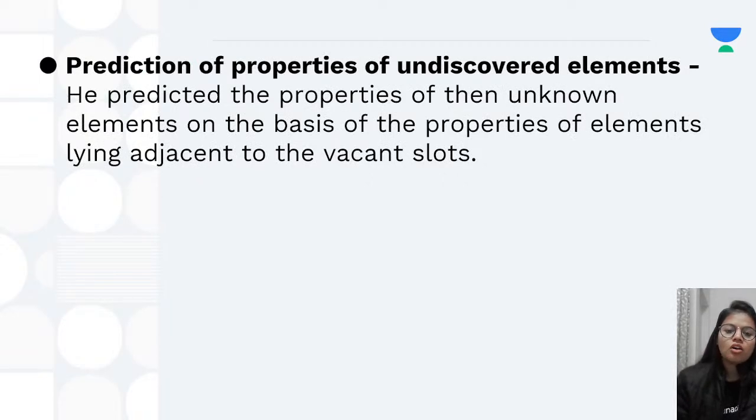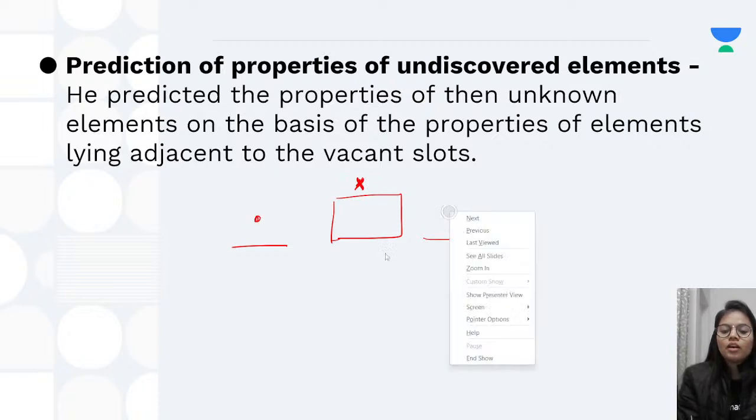Now, prediction of properties of undiscovered elements. Not only did he leave the spaces, but he also predicted the properties of the elements which were not known at that time. And how did he predict the properties? He predicted them on the basis of the properties of elements which were lying adjacent to the vacant slot. For example, this is a slot; here we don't have any element, that means it is empty. So he tried to predict the properties of, let's say, element X here, on the basis of the elements which were present here and here. And more or less he was mostly correct.